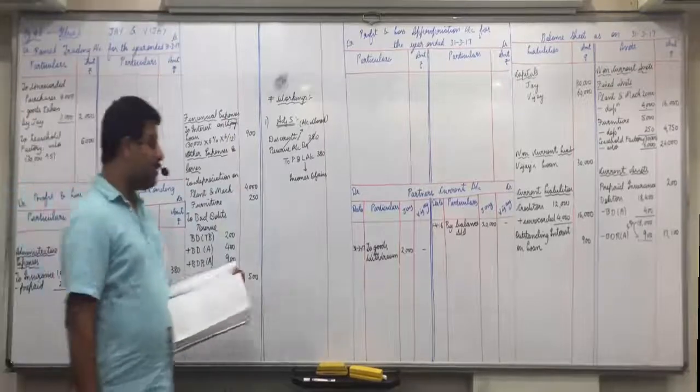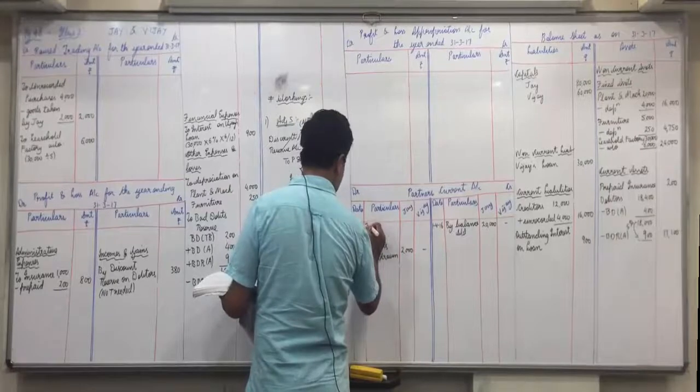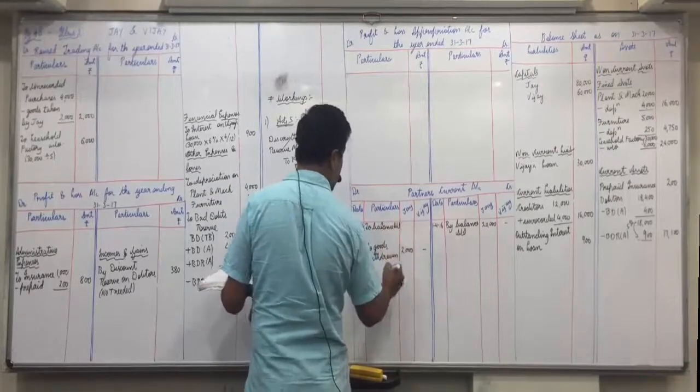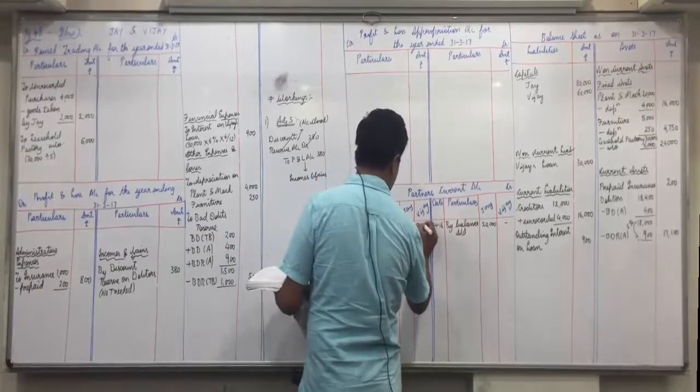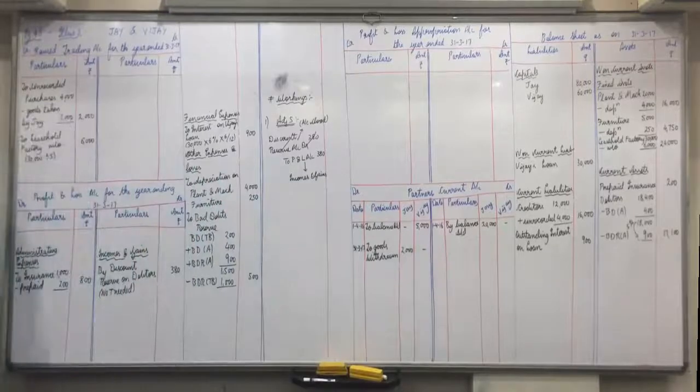And Vijay is having debit balance of 5,000, so debit side. To balance brought down in Vijay's column 5,000. Anyone having any doubt in this? Credit balance of current account on credit side, debit balance of current account on debit side. All have written it? Anyone still writing it? Raise your hand.